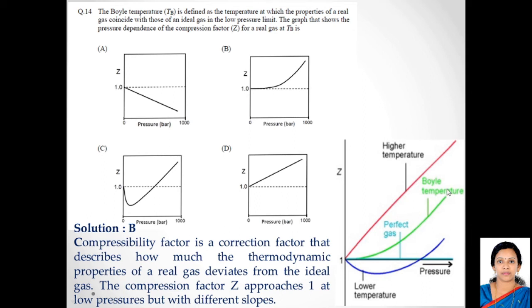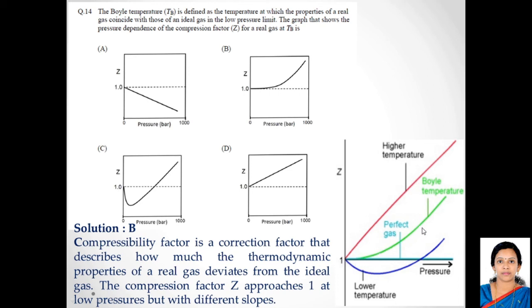That is only for the Boyle's temperature you'll find that. So here the slope is almost 0 at the Boyle temperature. Gas at the Boyle's temperature, in the lower pressure limit, almost behaves like an ideal gas. It's almost horizontal in the lower pressure limit.